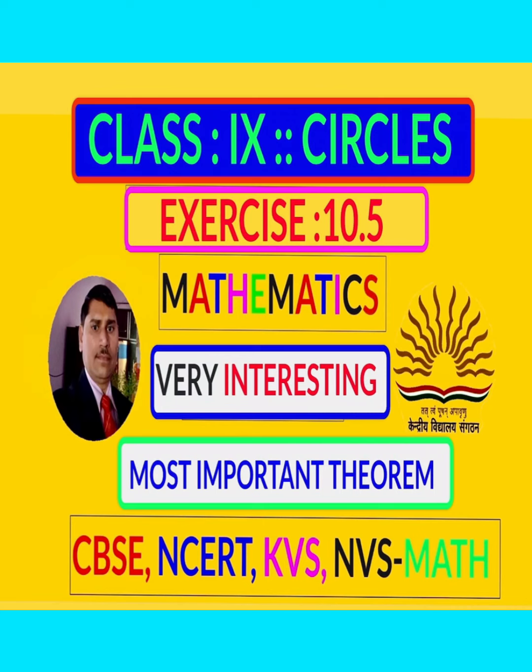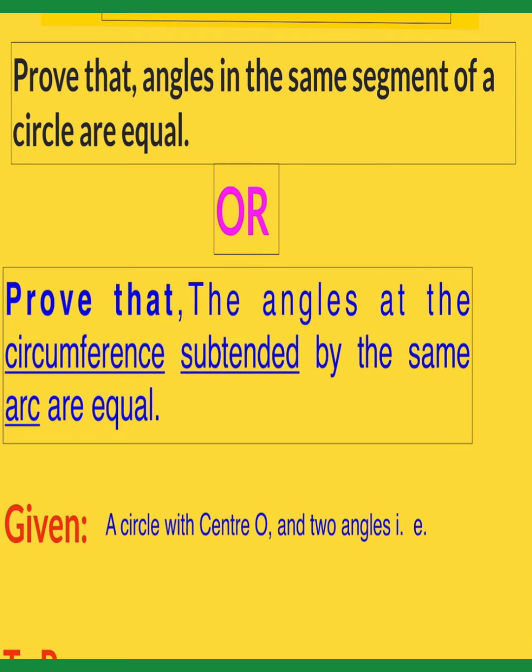So let us start the statement of the theorem. You will get two types in the examination. Number one, prove that angles in the same segment of a circle are equal. Otherwise you will get proof that the angles at the circumference subtended by the same arc are equal. So you will get this theorem two types in the examination.